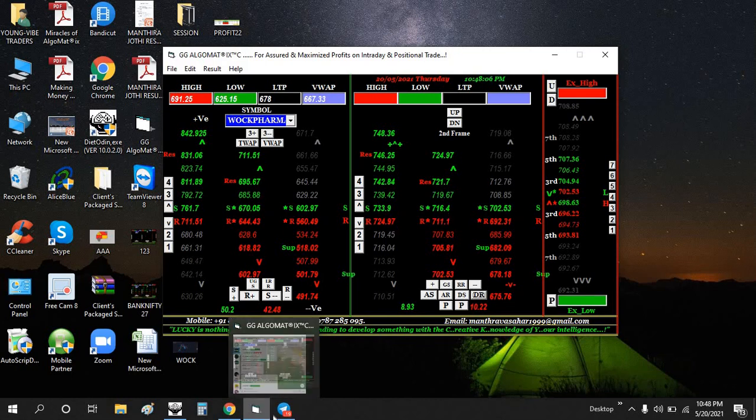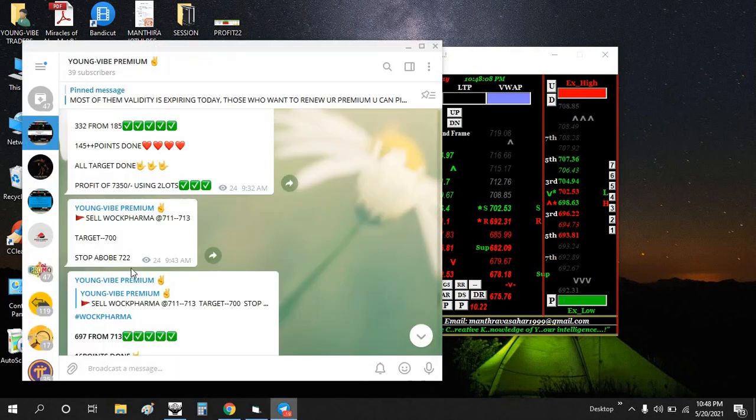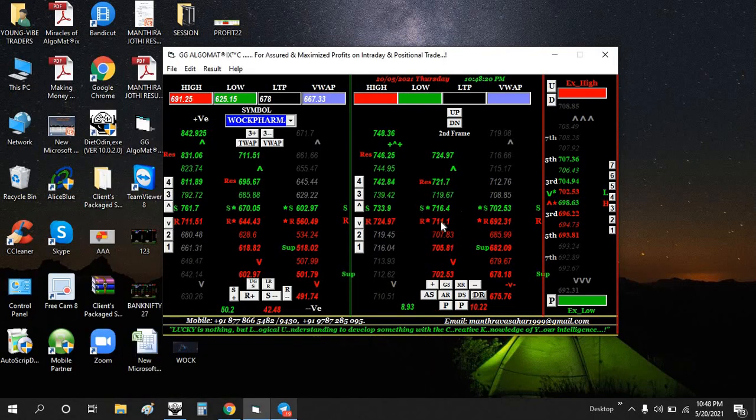The way we have given in Telegram also: sell Wockhardt Pharma at 711 to 713, for a target of 700 and stop loss above 722. Because we know very well it won't break this 716, right? So we have taken a short position and we made a good profit here.